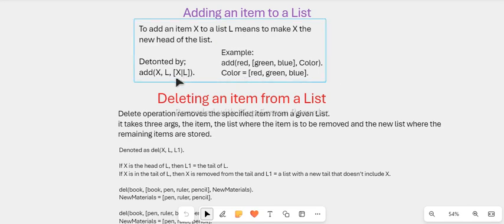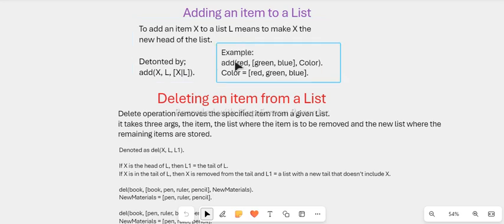So this is the notation for the head and the tail of a list. We have a list here, where X is the head, then a symbol, the vertical bar, then the list which is the tail of the list. The add operation is denoted by add X, that is the item we want to add, then the list we want to add the item X to, then the new list that will be generated, in which X, the new item, will be the head of the list, and L, the list that we are adding item X to, will be the tail of the new list.